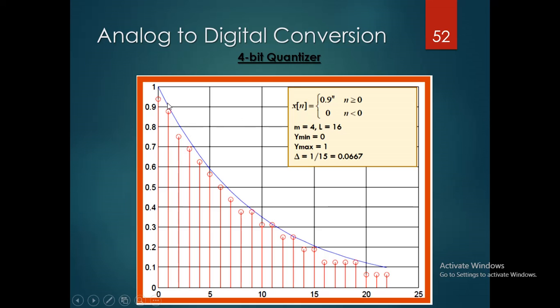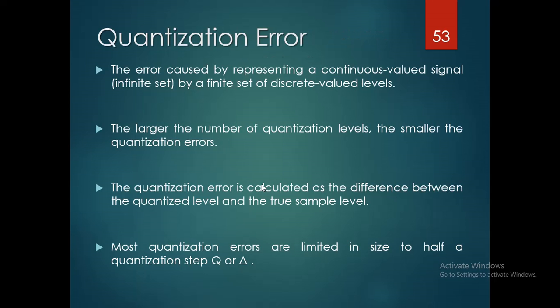The blue lines and the red lines indicate the sampling levels and the analog signal. With respect to the sampling levels, the levels are quantized here. That means the analog signal is converted into the digital signal, which is the important process.